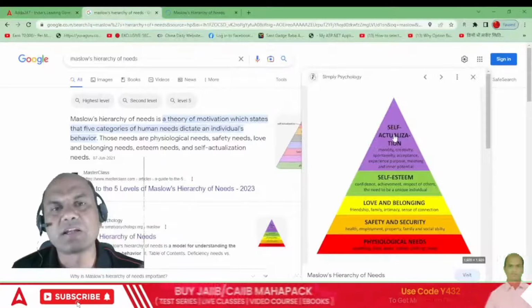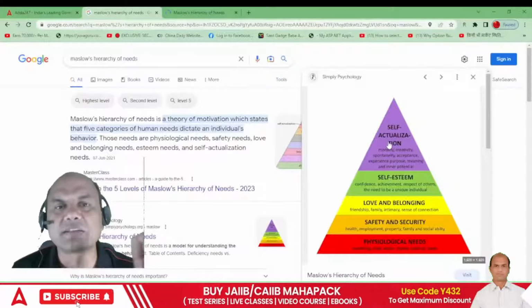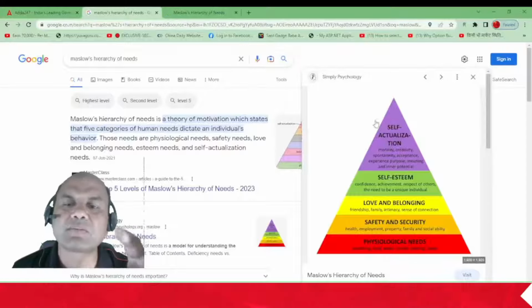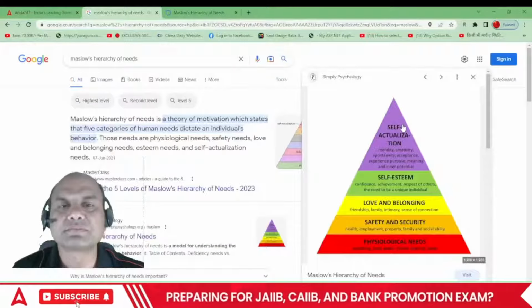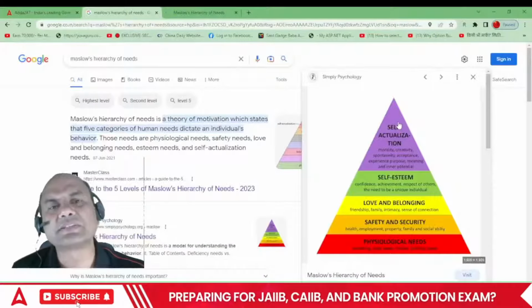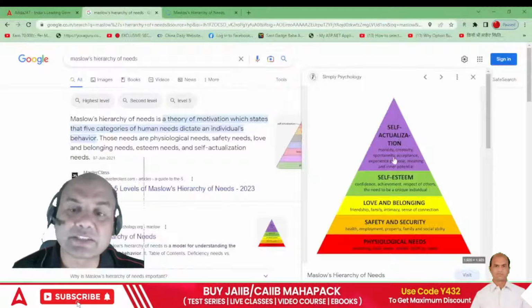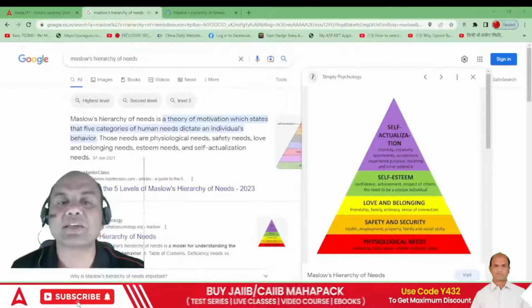Let it be VP, AVP, general manager, senior manager, all of them are one and the same, right? Everyone is just an employee. So that's self-actualization. So that is how Maslow's hierarchy works.